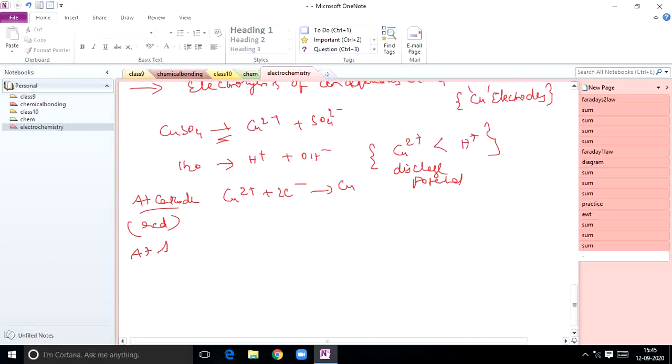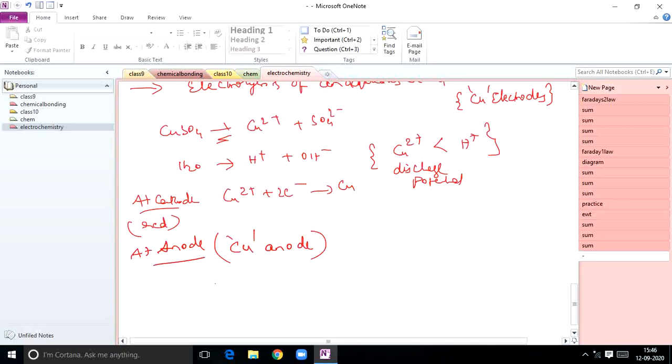Again at the anode here, there are 2 ions, sulfate and OH- ion. But here, unlike the electrolysis of copper sulfate using platinum electrodes, no ions are liberated. Suppose I take a copper anode, see what happens at the anode. If I take copper as an anode, the copper anode itself undergoes oxidation to form Cu2+ ions which go into the solution.